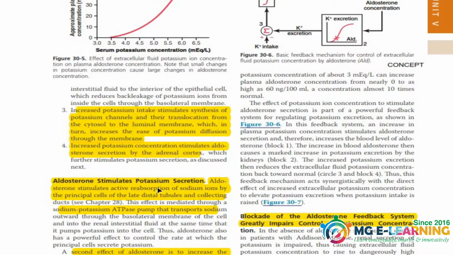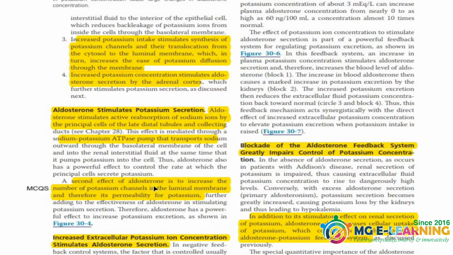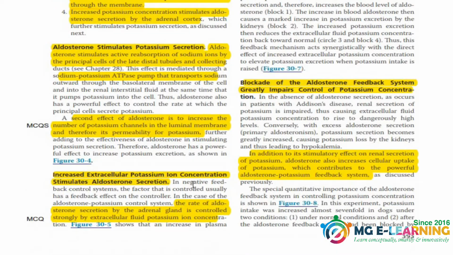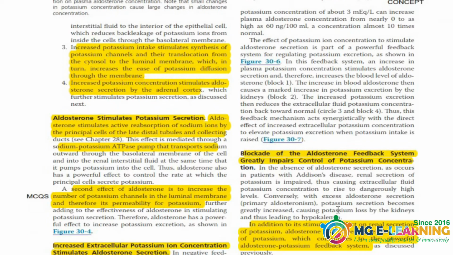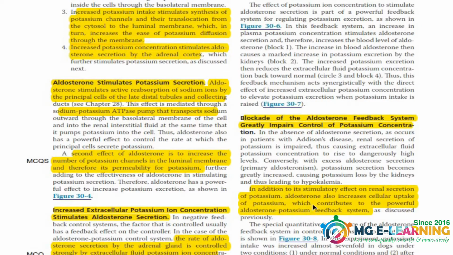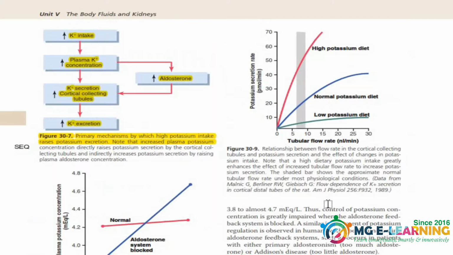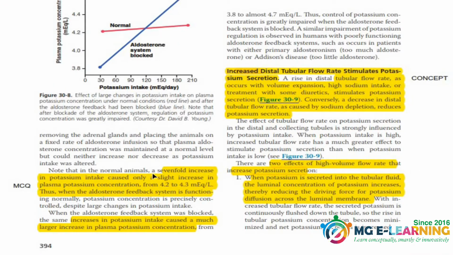Now, aldosterone stimulates potassium secretion. This is an important concept and this point is important for your MCQs. This is again an MCQ point. This whole explanation is just for your concepts. Give it a read. Now is the blockage of the aldosterone feedback system. It is an important concept. And this figure, this table is again important. This is important for your SCQ, and important MCQ points on this page are highlighted.